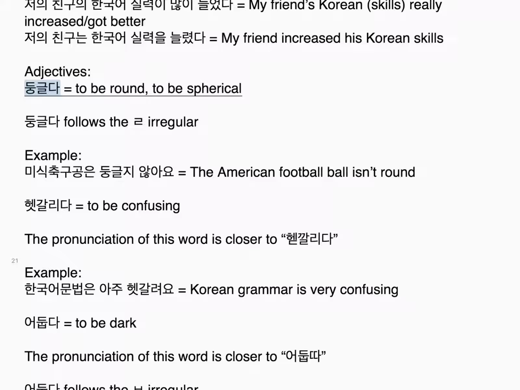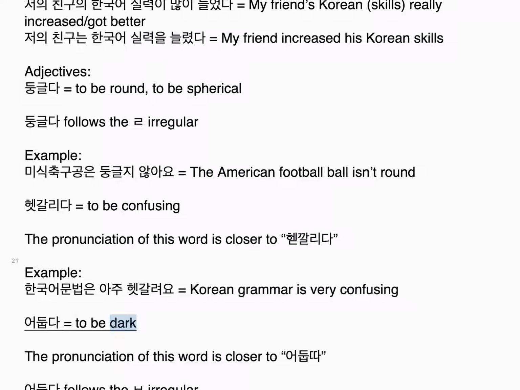Adjectives. 둥글다, to be round, to be spherical. 둥글다 follows the 리을 irregular. Example: 미식 축구공은 둥글지 않아요. The American football ball isn't round. 헷갈리다, to be confusing. The pronunciation of this word is closer to 헷갈리다. Example: 한국어 문법은 아주 헷갈려요. Korean grammar is very confusing.